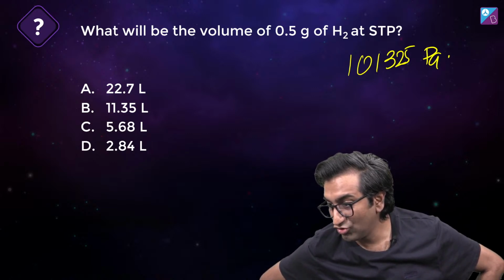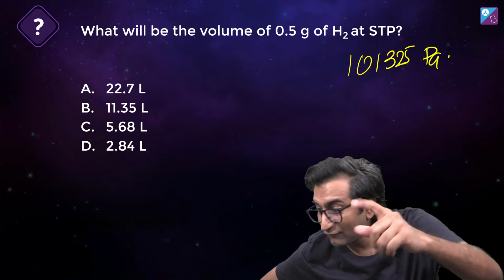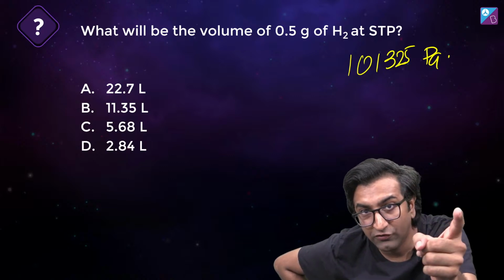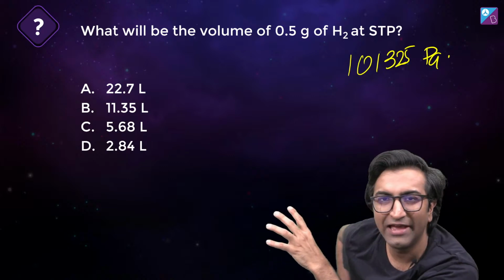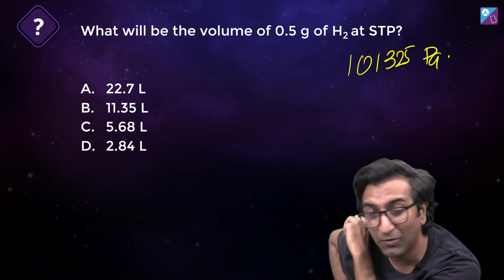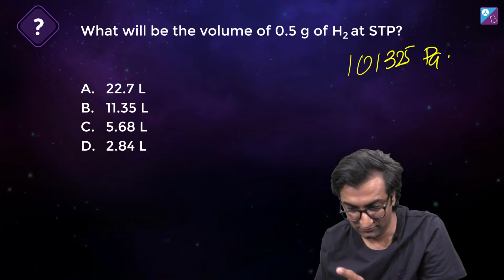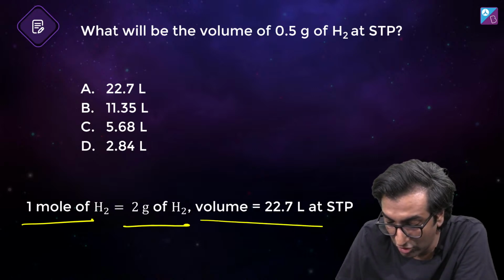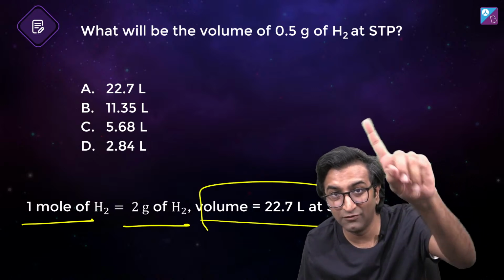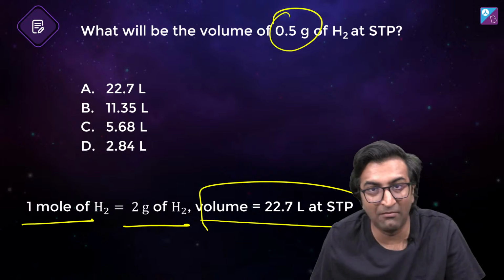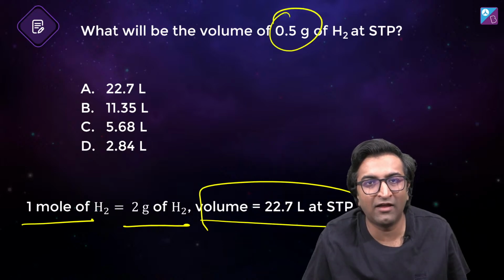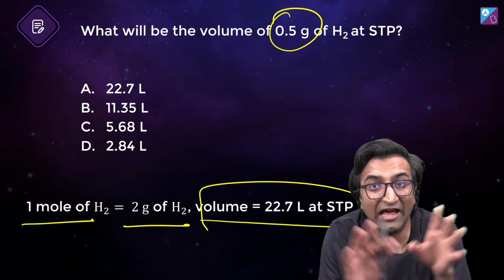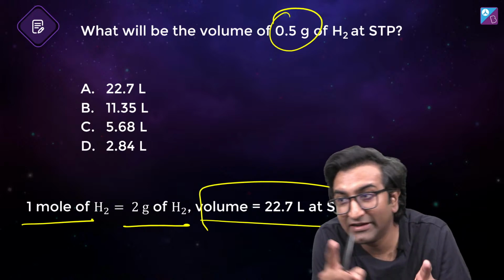Shrishti, you are right. But what is that volume? It need not always be 22.7. The volume depends on the moles. So, okay, I have given you mass, but you have to convert to moles because the volume depends on moles. What is the idea? Look, 1 mole of hydrogen is 2 gram of hydrogen. Its volume is 22.7. Now look, don't fall in traps like this. I have given you some mass. It doesn't mean that different masses will have the same volume. Don't confuse two things. Different masses but same moles will have the same volume.